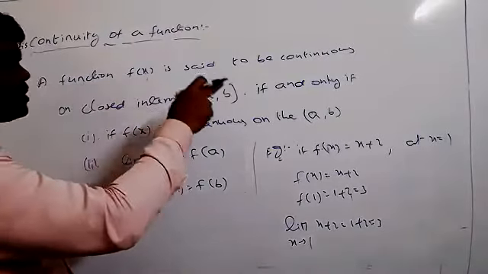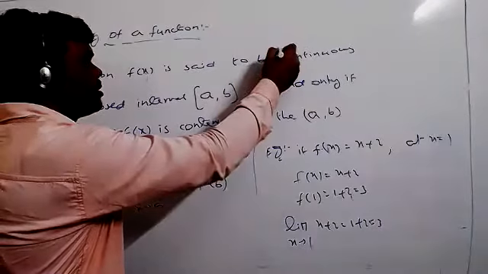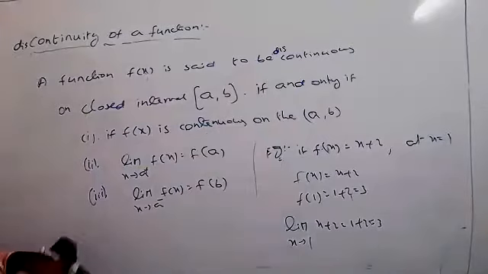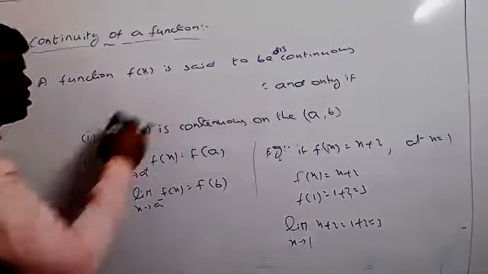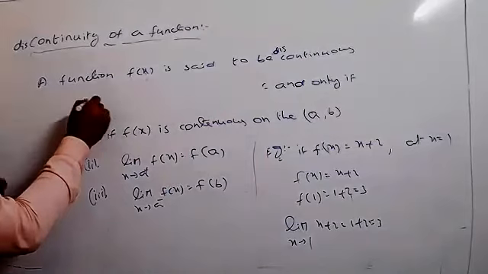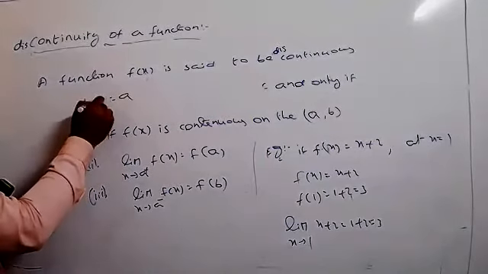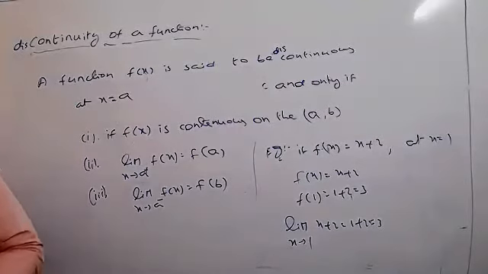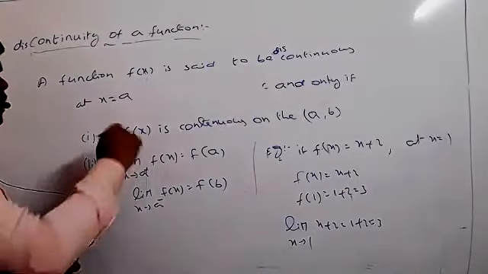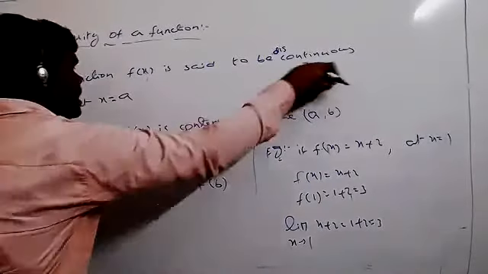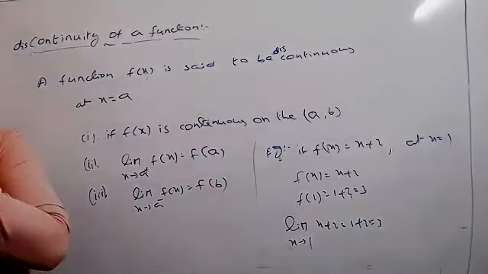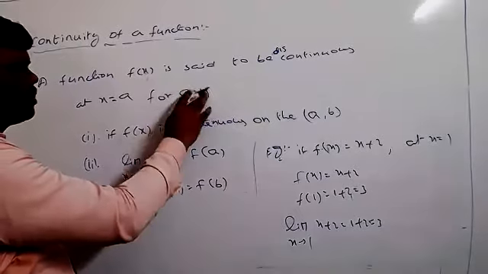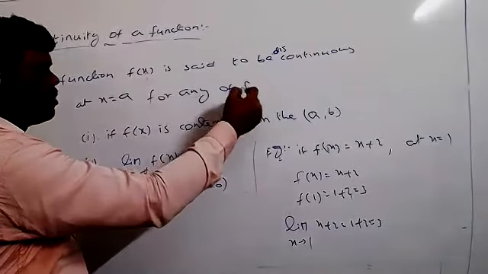A function f is said to be discontinuous at x equal to a if and only if, or else you can write, for any of the following reasons.